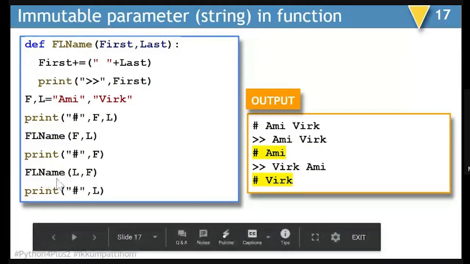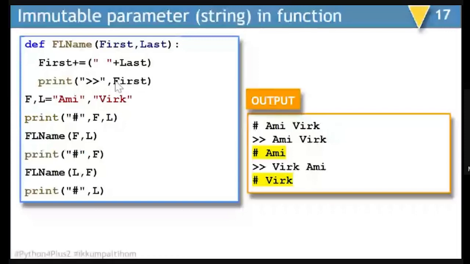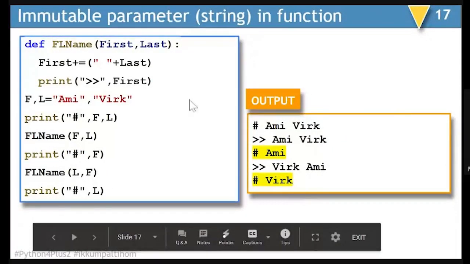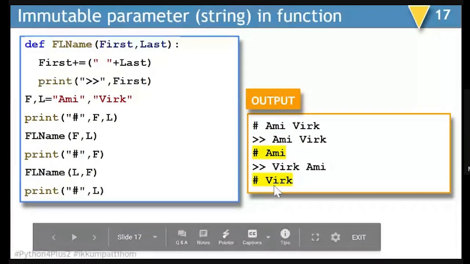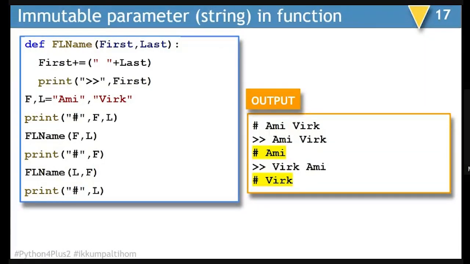One more call, let's pass L as the first name and F as the last name. So inside the function, the changes will happen and accordingly Virk Ami will be displayed. Whereas as soon as the function call is over and you try to display the value of L, it will remain Virk. So string as well as integer, you saw that being immutable data types, while passing as parameters, they will continue this behavior.